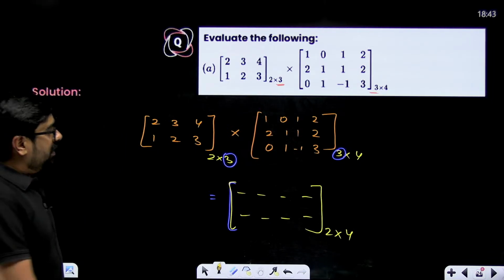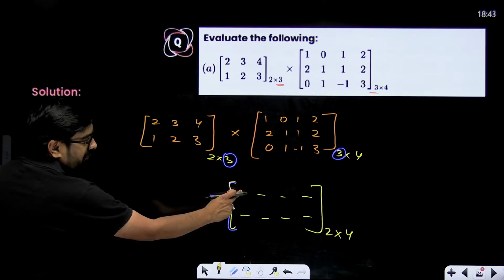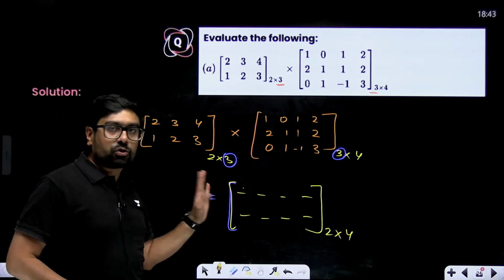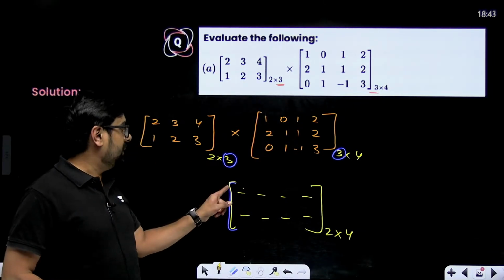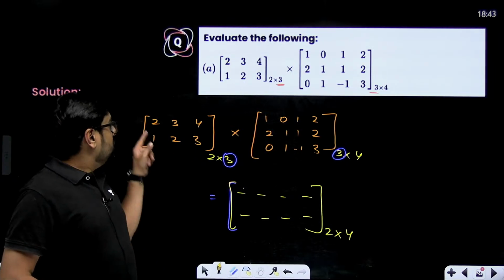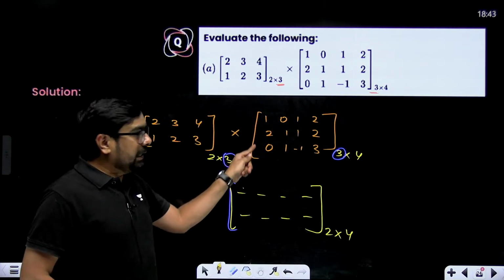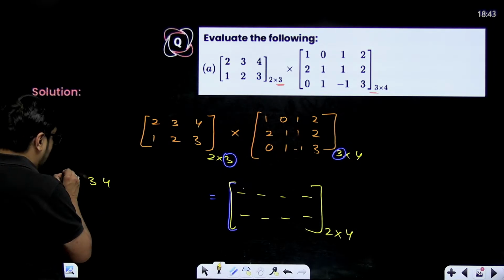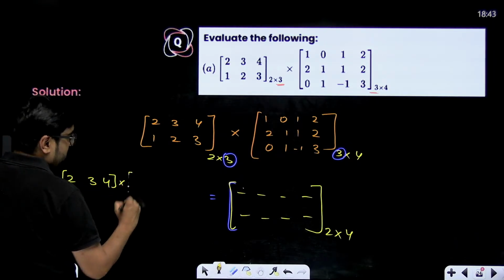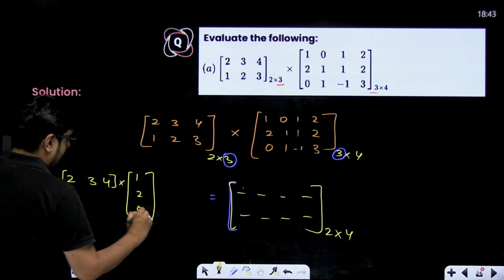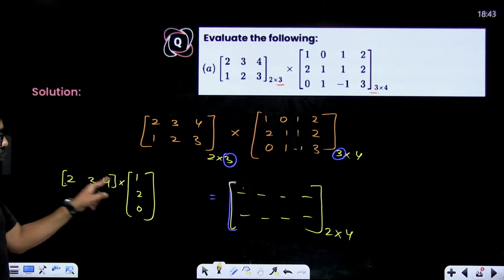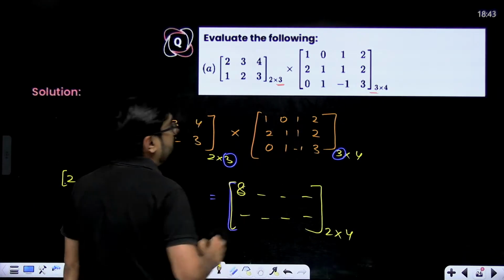How to multiply? This is your A11, the first row, first column element. So take the first row from this and multiply it with the first column. Take 2, 3, 4 and multiply it with the first column, that is 1, 2, 0. How to multiply? Multiplication and addition. 2 into 1 plus 3 into 2 plus 4 into 0. So 2 plus 6 plus 0, that means 8 will come here.